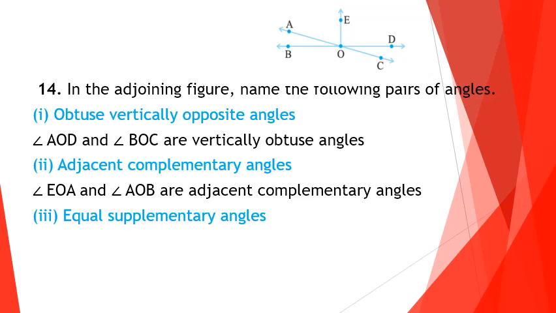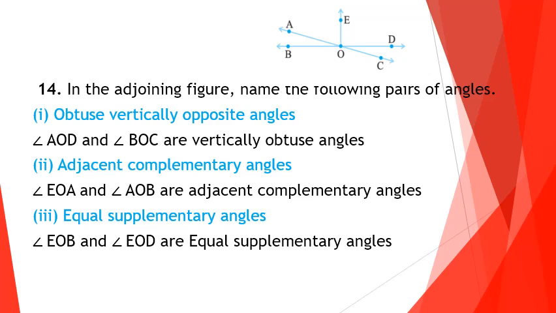Next one, equal supplementary angles. Supplementary angles means the sum will be 180 degrees. Equal supplementary angles we found in an earlier question, I think question number 5. Equal supplementary angles will each be 90 degrees. So pick out such angles from this question. Yes, that is angle BOE and angle EOD. That is same as angle EOB and EOD.